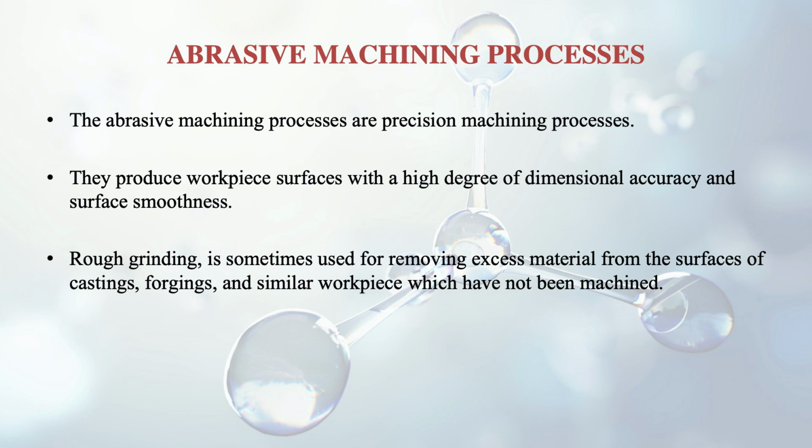Rough grinding is sometimes used for removing excess material from the surface of castings, forgings and similar workpieces which have not been machined.